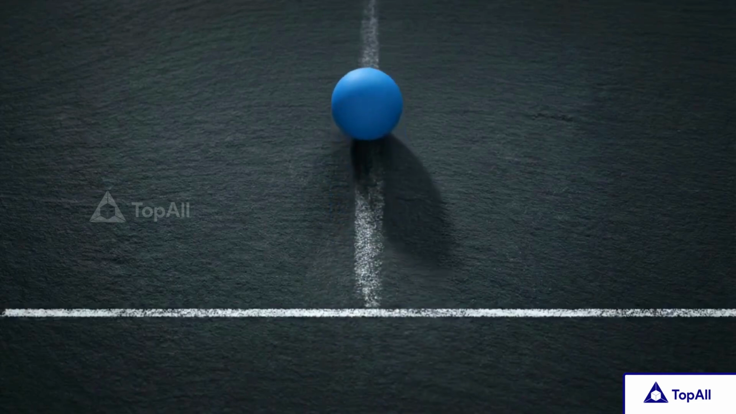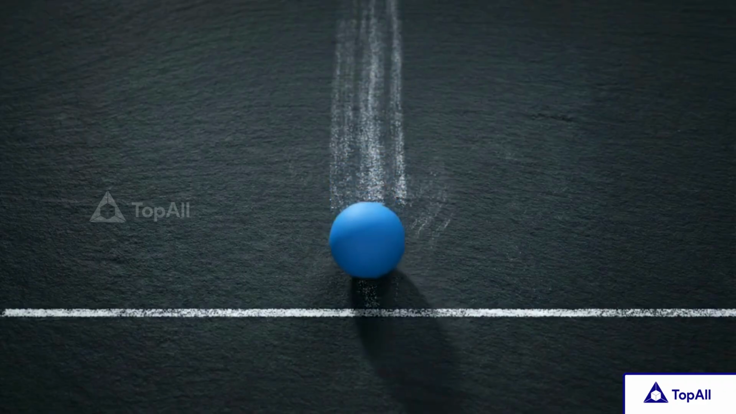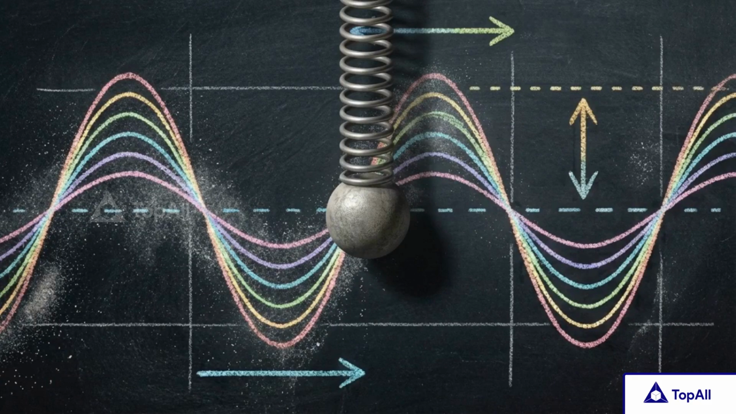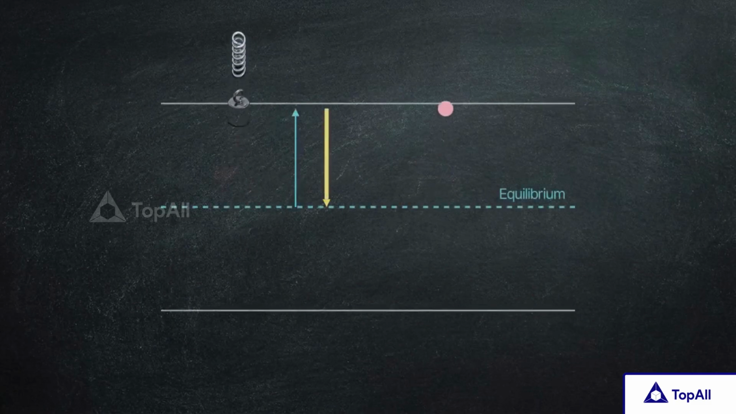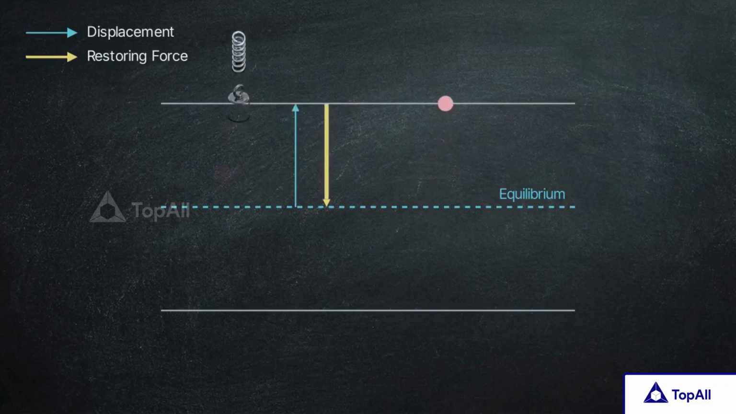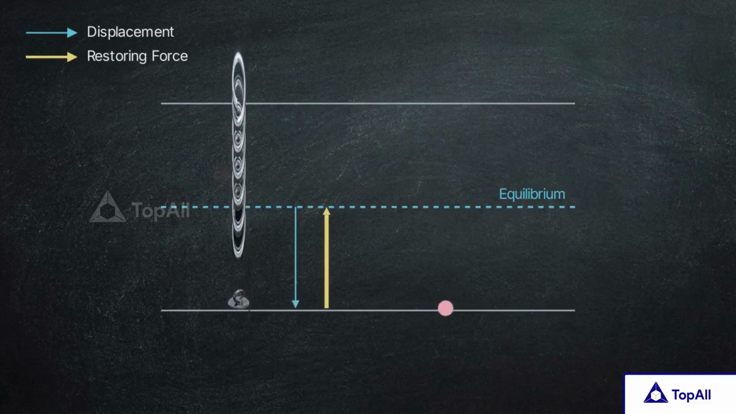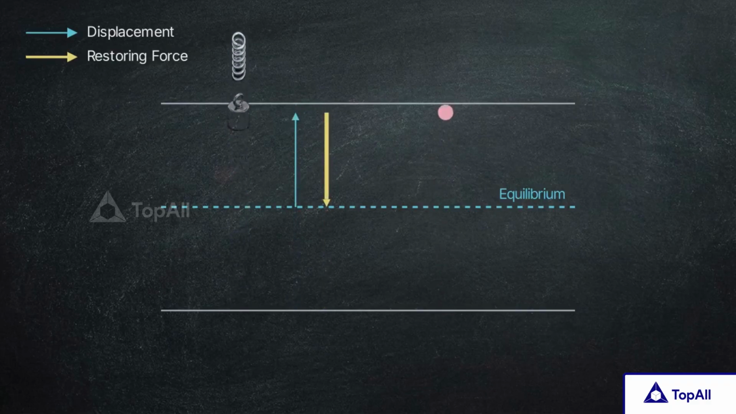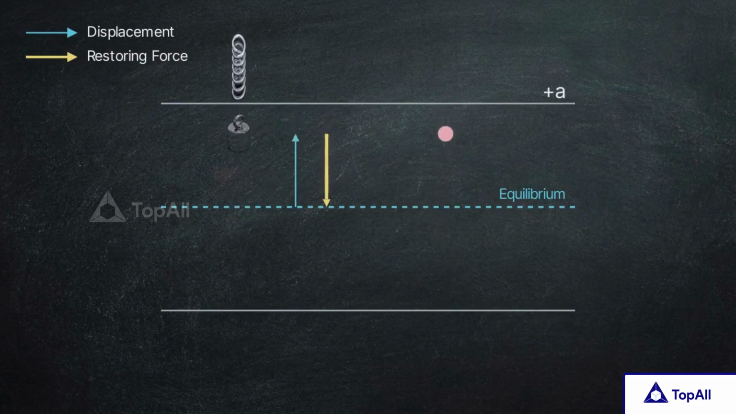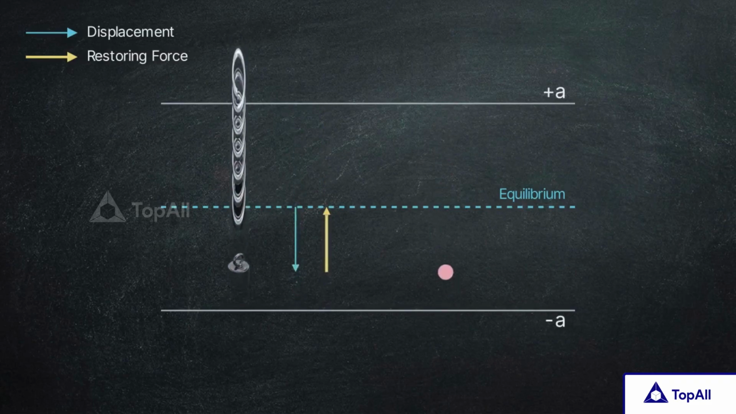Physically, we are now observing a single constituent of the medium oscillating up and down on its own vertical axis. This particle is executing simple harmonic motion. Simple harmonic motion is a type of periodic motion where the restoring force is directly proportional to the displacement. The motion is bounded by physical limits. It reaches a maximum positive amplitude, represented by a, and a maximum negative amplitude, represented by negative a.